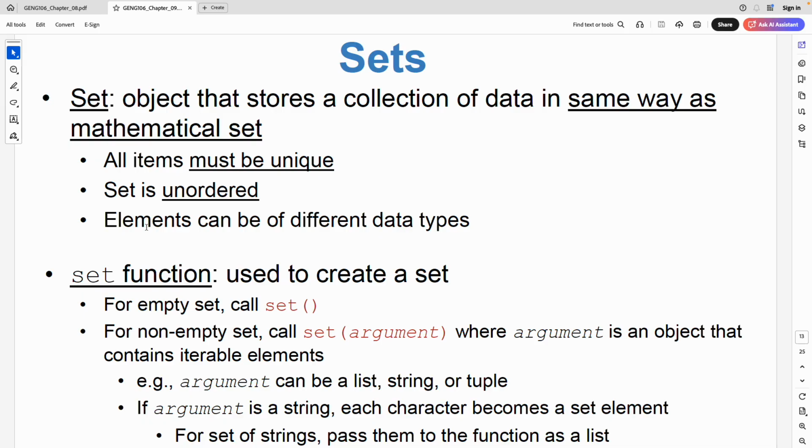So in a set, we don't have this index. It's just a set. It's unordered. But one unique feature they have is that all items will be unique. So this is the interesting part. In a list, I can add 1 and then add this value of 1 again and again and again. I can add the same value multiple times. But in a set, it won't happen. If you keep adding 1, it won't keep multiple 1 values. It will keep only 1. It will keep each value only once, not more than once. So this is the main feature of sets. Again, this is like maybe 50% of what a set is.